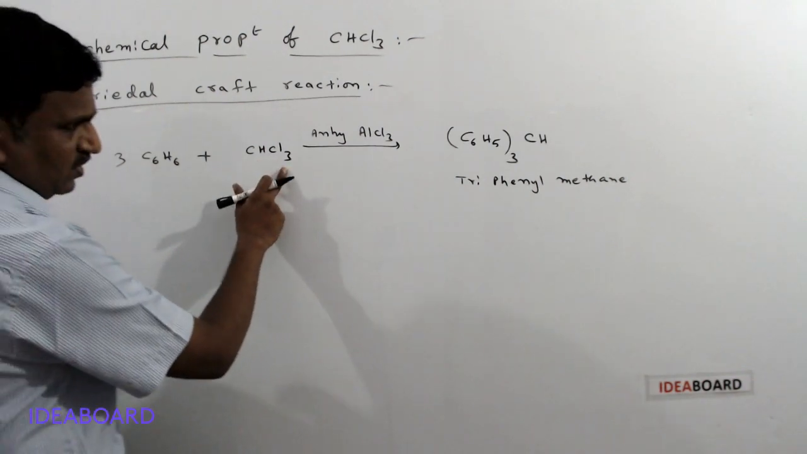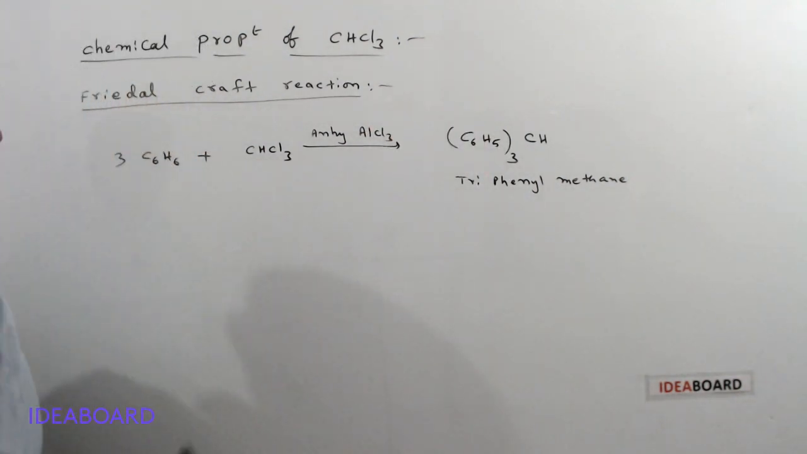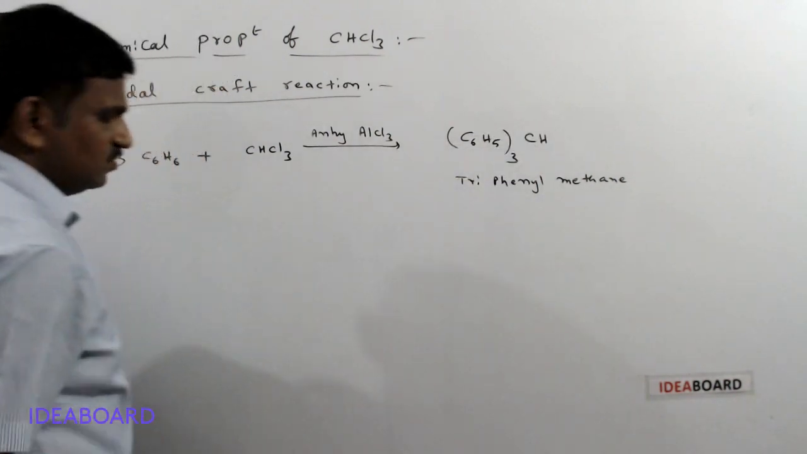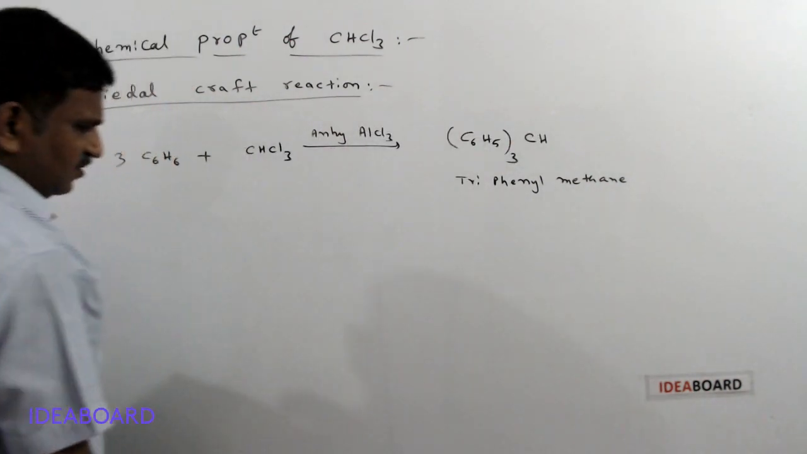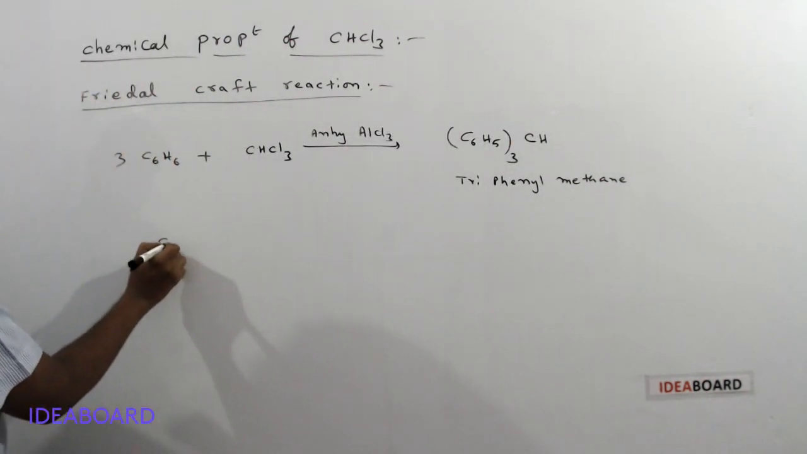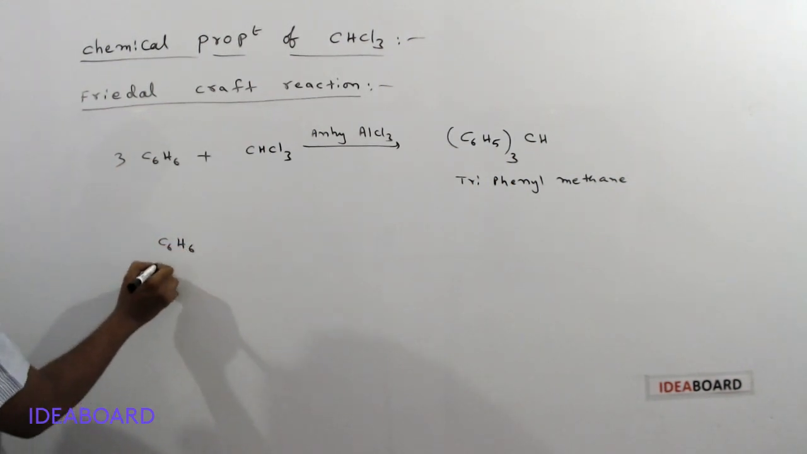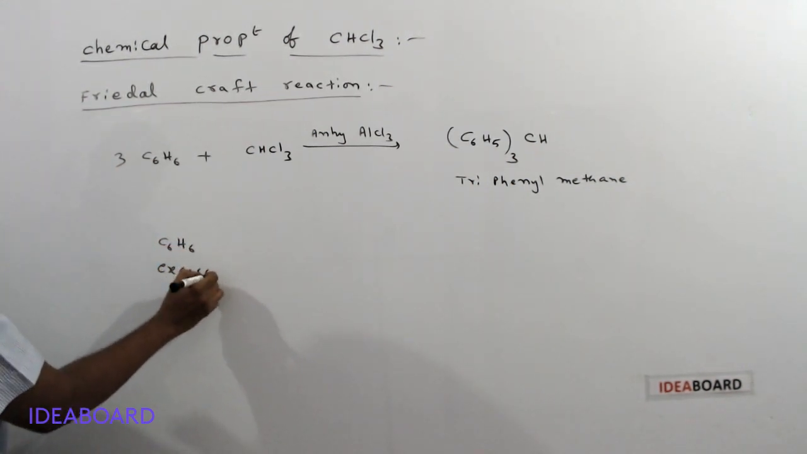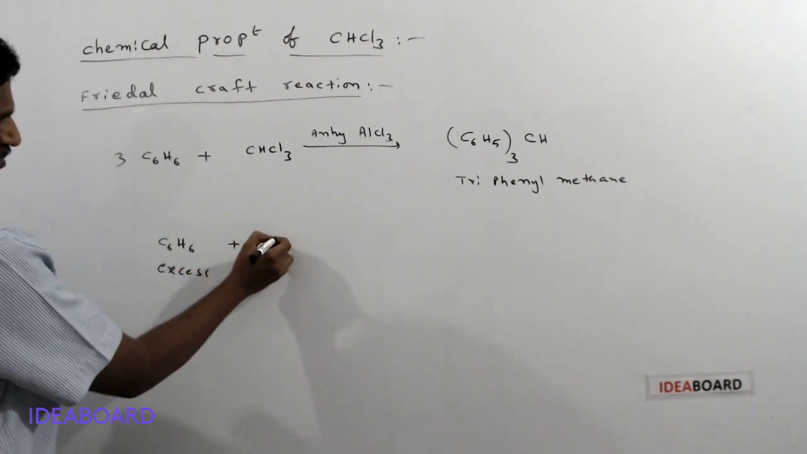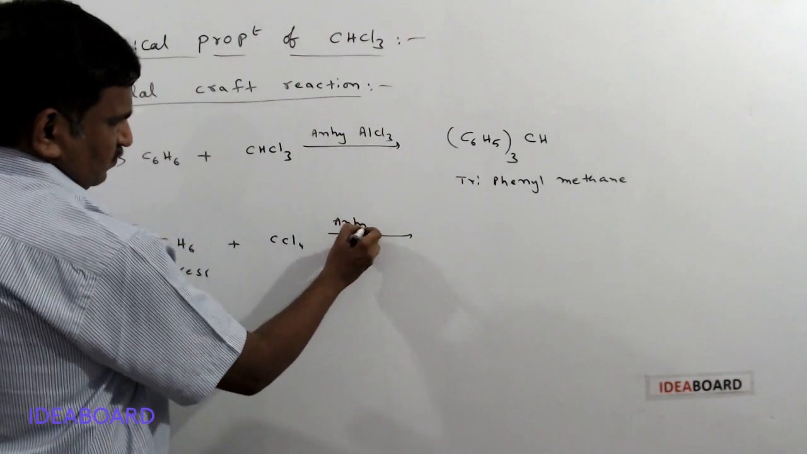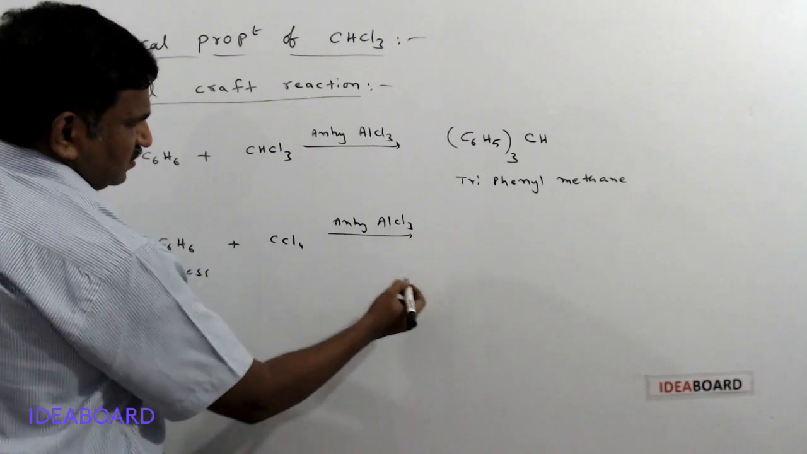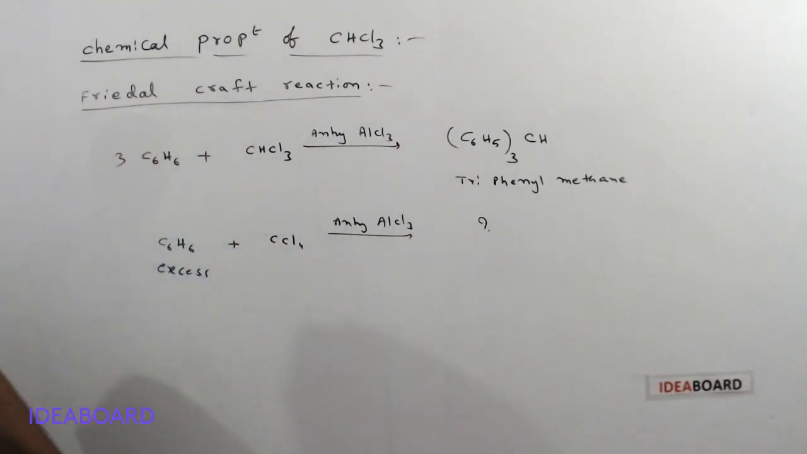If it is CH3Cl, what is formed? Methyl benzene is formed. If it is CH2Cl2, you will get diphenyl methane. If it is CHCl3, you will get triphenyl methane. And now my question: suppose I am giving C6H6 in excess. I am not telling the number of moles. If it is CCl4 and anhydrous AlCl3 is given, what is the product in this reaction? Tell me the answer in the comments box.